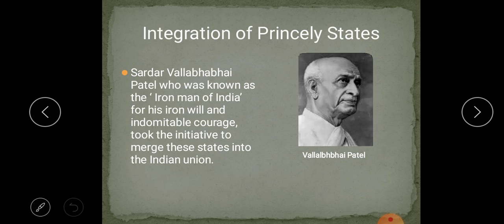Now these princely states were ruled by Indian rulers. They did not want to merge with the main India. They all wanted to be independent and rule. Again, what will happen? Disunity. So the government decided to make some arrangement to merge those princely states, those kings' ruling places, and make India one country.